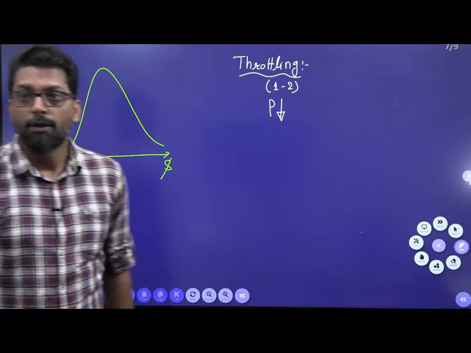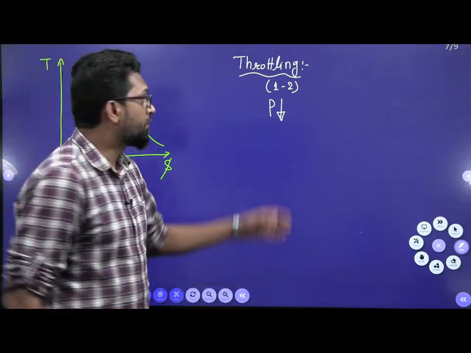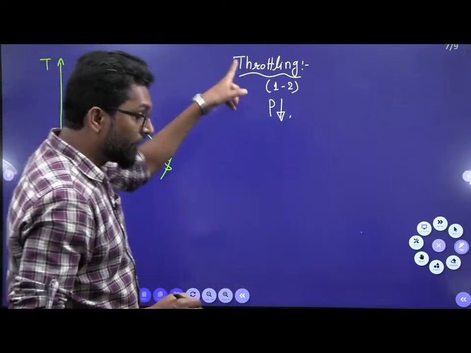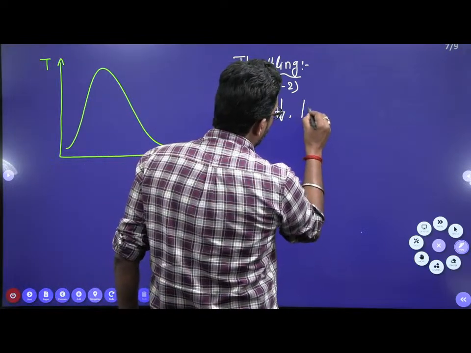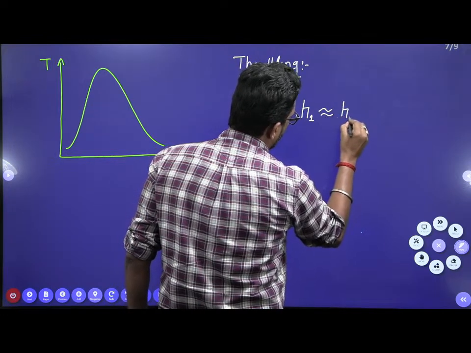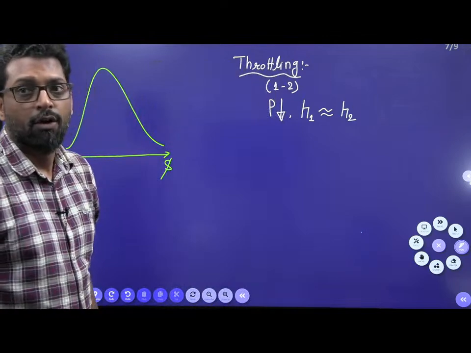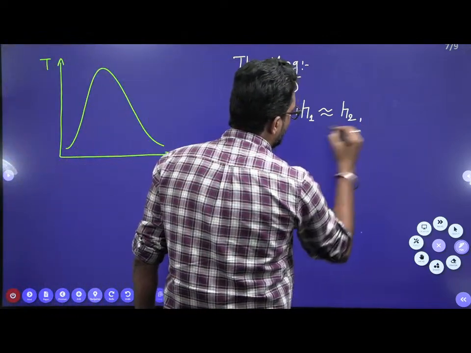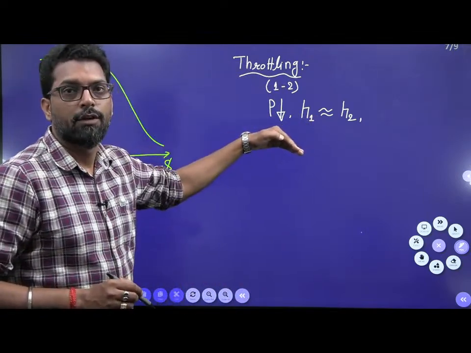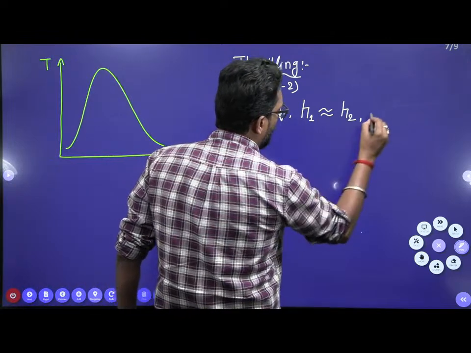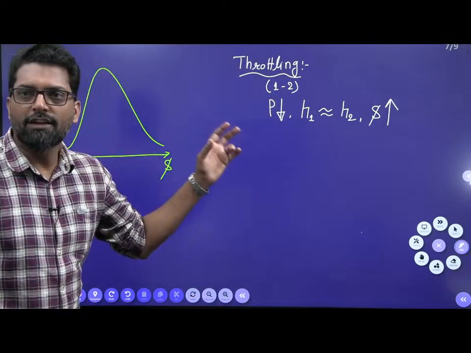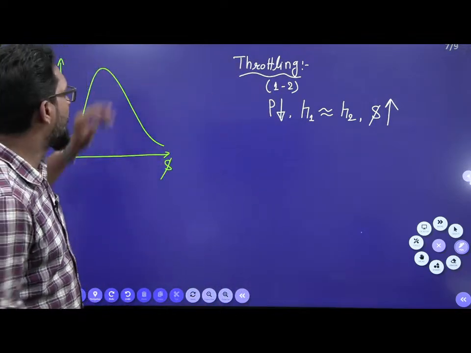In throttling there is a pressure drop. The pressure will drop, and the enthalpy at inlet is approximately the same as the enthalpy at exit. This is the second condition. What is the third condition? The third condition is that it is a highly irreversible process. That means the entropy will increase. These are some pointers which you have to always remember when you start with throttling.